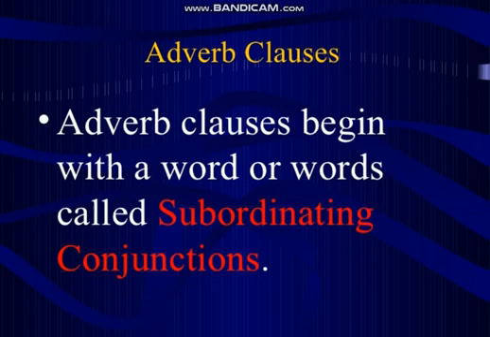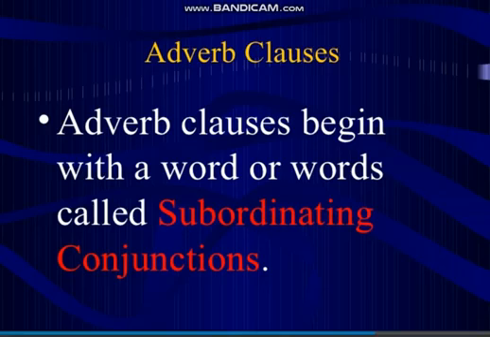I have given you a formula, FANBOYS: for, and, nor, but, or, yet, so. These are just a few coordinating conjunctions which join two independent clauses. And then I told you that we have certain subordinating conjunctions which function by joining the subordinate clause with the main clause. So adverb clauses begin with a word or words called subordinating conjunctions.